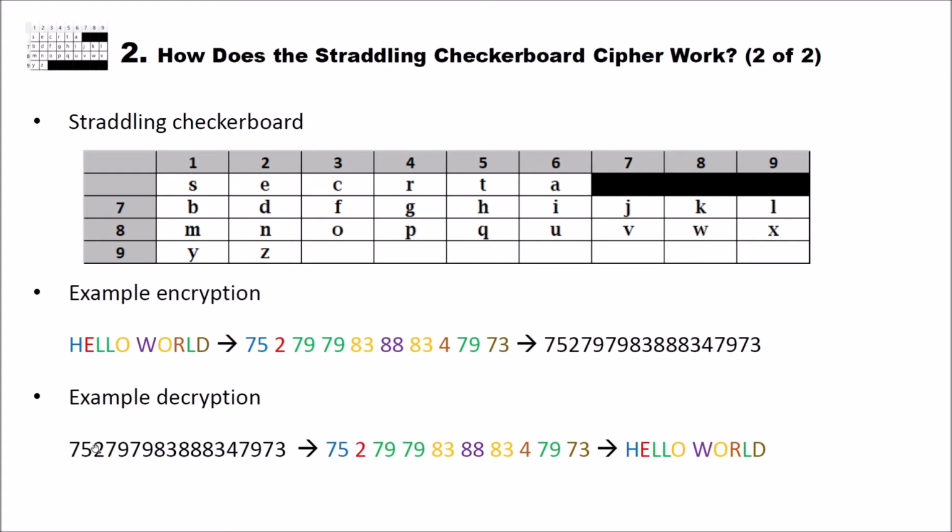The next digit is a 2. With the 2, we have no 2 on the left, so we have to go directly to the top, to the 2, and we know this is an E. So 2 is an E. And we go on like this, and in the end, we can decrypt "Hello World." So this is quite easy when you have this table. Of course, when you don't have this table, this gets difficult.